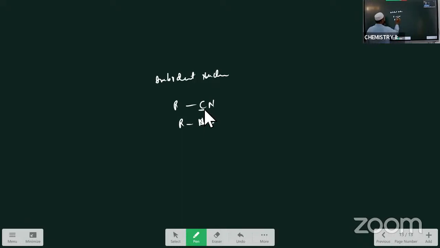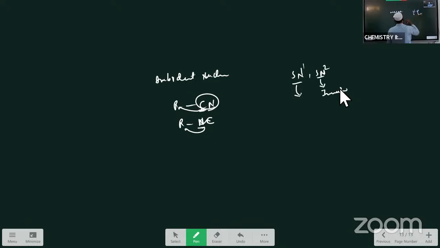So this cyanide group may attach with the alkyl group with the C or also with the N. Both sides are donating sites in this. Such types of nucleophiles are called the ambident nucleophile. Next, what is the stereochemical result of the SN1 and SN2 reaction? In SN1 reaction, racemization of the configuration takes place. In SN2, inversion of the configuration takes place. So this is another important question in this.